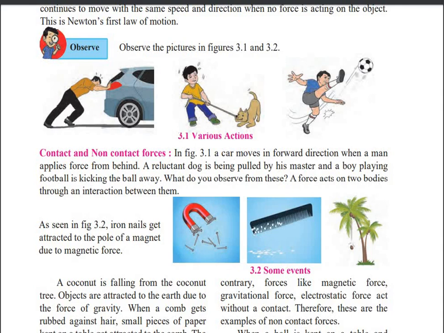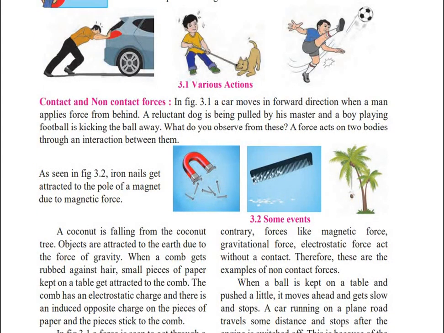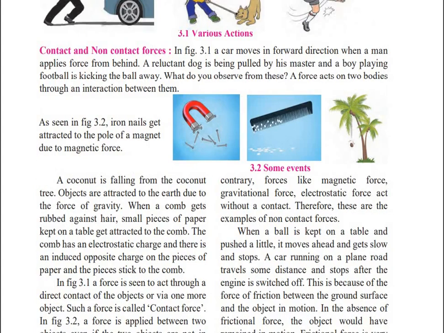Now in the first case, you can see the two objects are in contact with each other, so they are contact forces. On the contrary, here the two objects are not in contact with each other, but still force is exerted. That is called non-contact force.